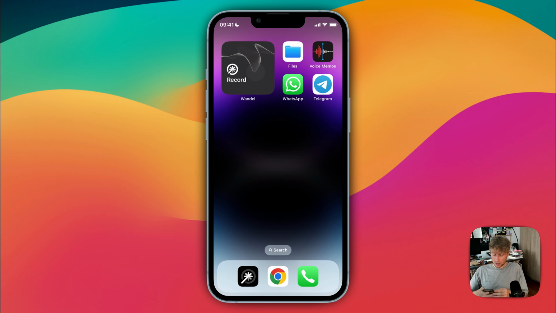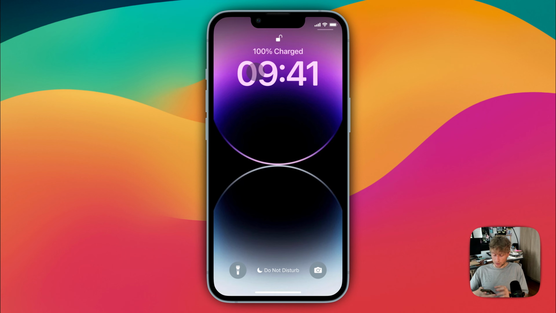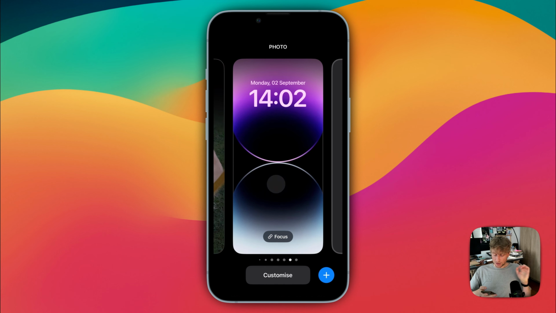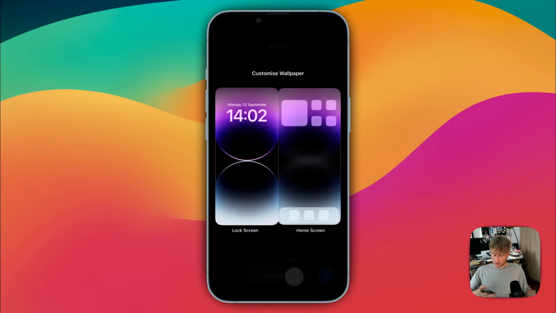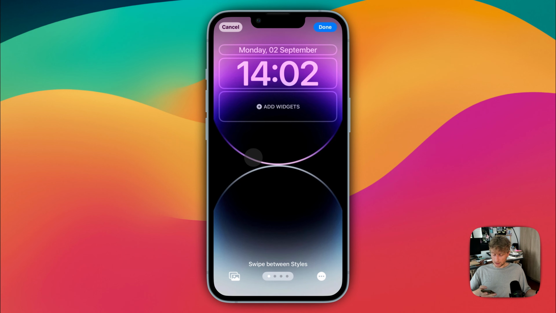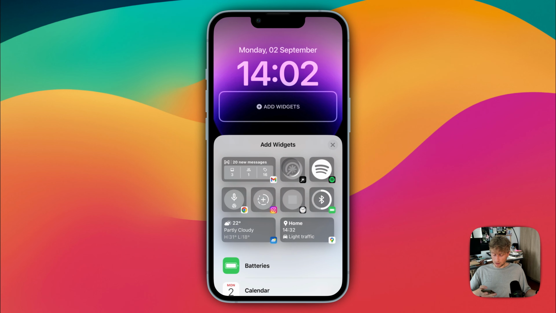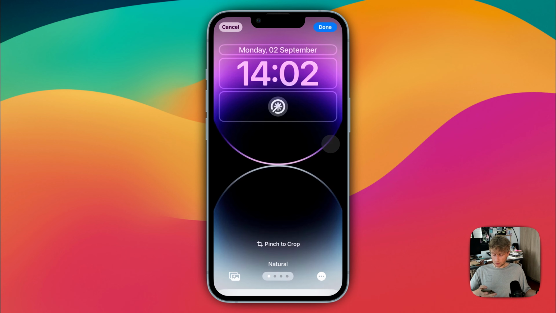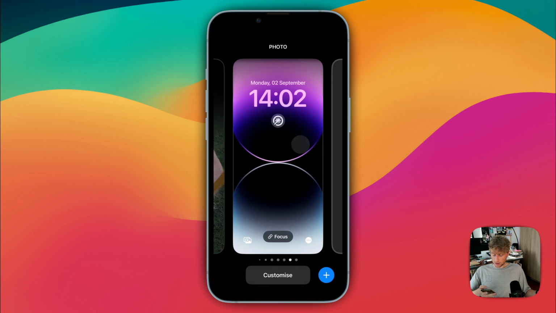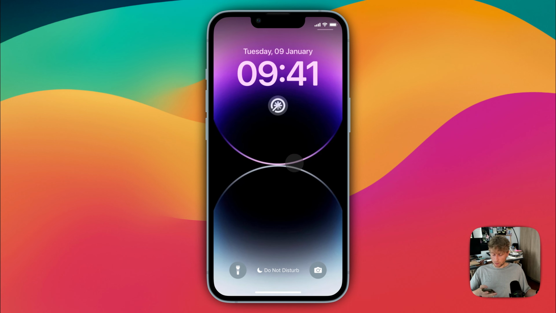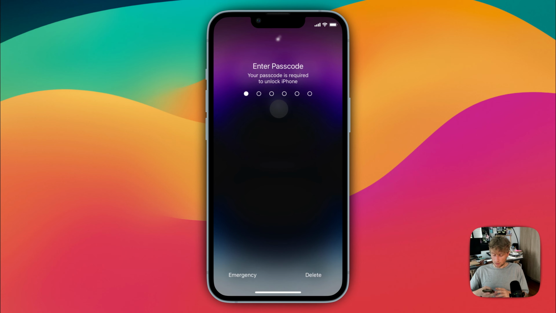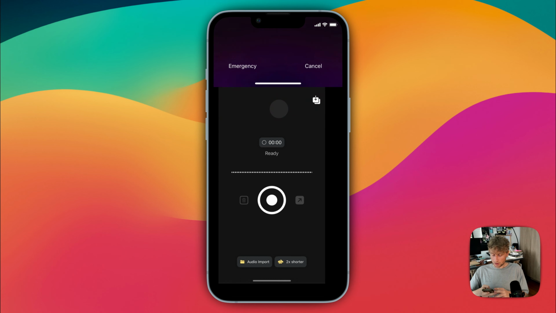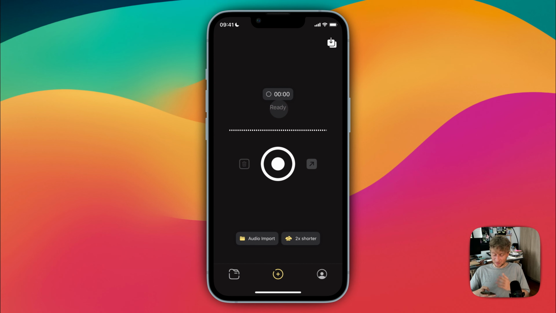Now, the same applies for the lock screen. And here, in order to add the widget, I just long press, and then I say customize, select the lock screen, and then add the Wondle widget. And now here the same thing. If I now from the lock screen, well, I now need to add my password, but I'm basically brought straight here.